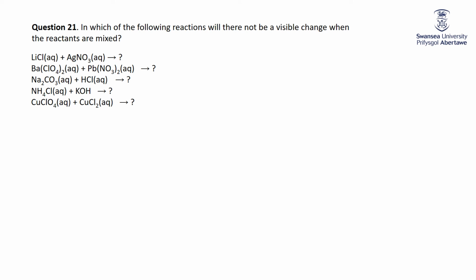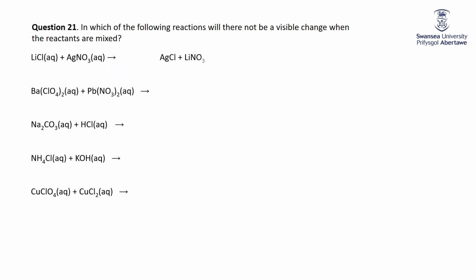Which of the following reactions would not have a visible change when reactions are mixed? Well, spread out a bit. So our products here of lithium chloride and silver nitrate will be silver chloride and lithium nitrate. Okay, silver chloride is insoluble, so we will make a precipitate, so there will be a visible change there.